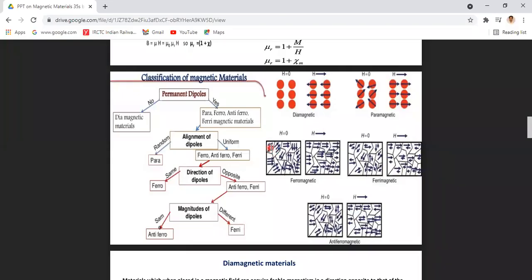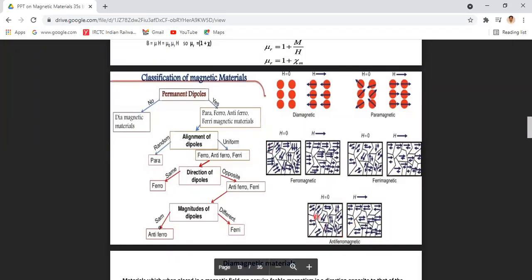That means the direction of the domain changes from one domain to another domain, but within the domain, all the dipoles are uniformly aligned. So the alignment of dipoles is uniform. Coming to ferromagnetic, within this domain, all the dipoles are in uniform direction.